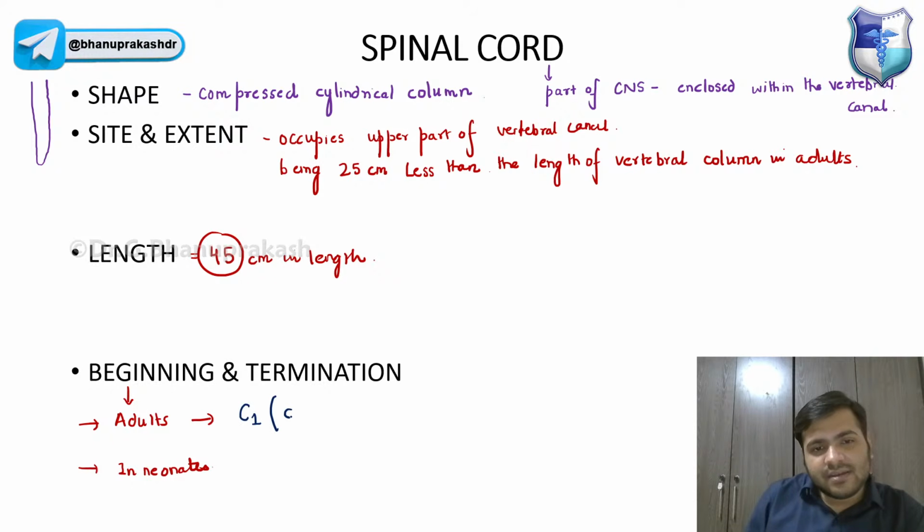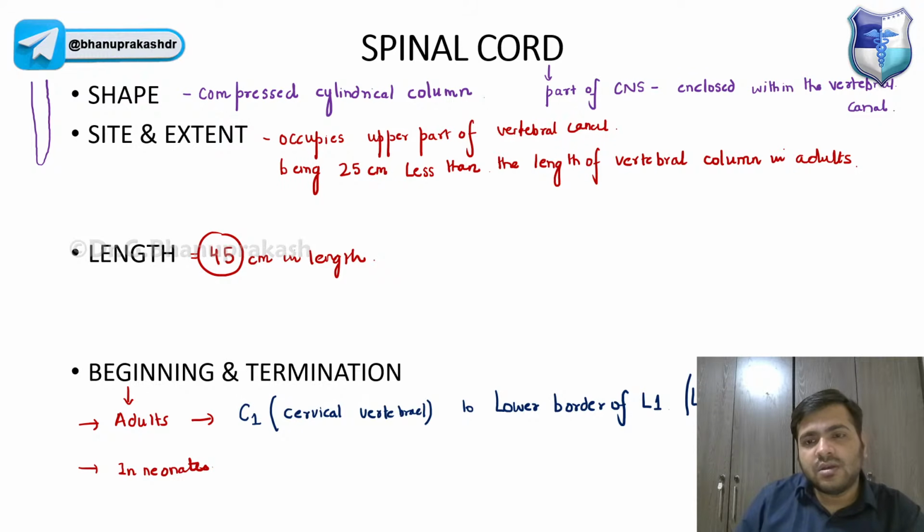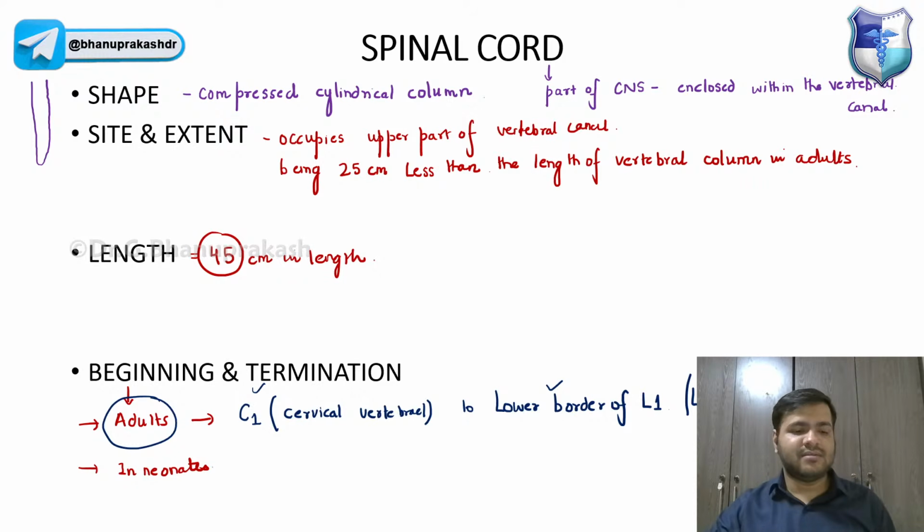Now when I say C1, it is the cervical vertebra 1, to the lower border of L1, that is the lumbar vertebra 1. That is the beginning and termination in adults, right?